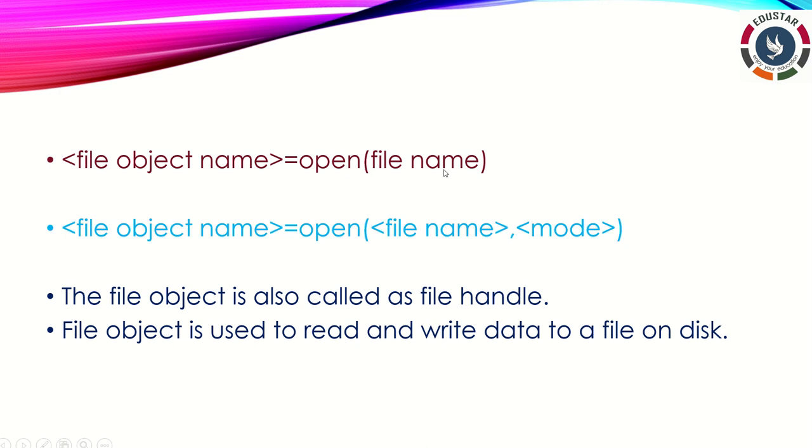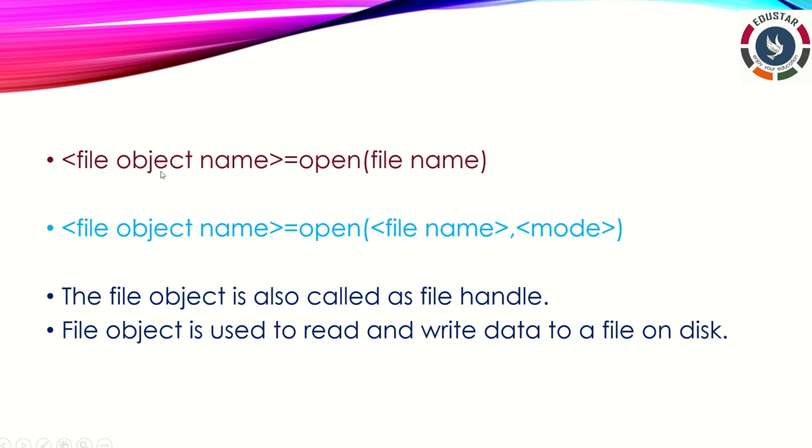So what is the file name? It is where the file is stored. That particular location we have to mention for the file name. And then we give another parameter, that is the mode. If you do not mention the mode, we can still open the file. Okay, so this is the syntax if you want to open the file.